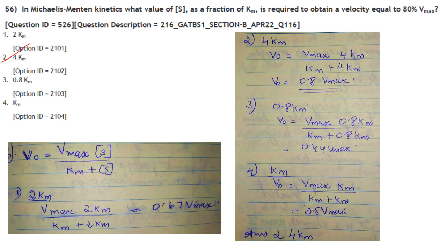So you have the formula V0 is equal to Vmax times concentration of S divided by Km plus concentration of S. First substitute 2 Km for concentration of S, you get 0.67 Vmax. If you substitute 4 Km for concentration of S, you get 0.8 Vmax, that is 80% Vmax. So the answer here is option 2, that is 4 Km. If you do 0.8 Km, you get 0.44 Vmax, and if you use Km, then you will get 0.5 Vmax. So the answer here is option 2, 4 Km.